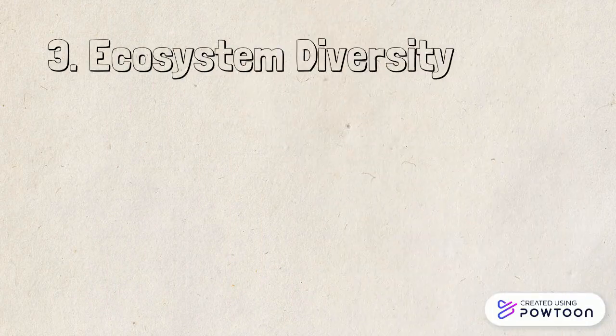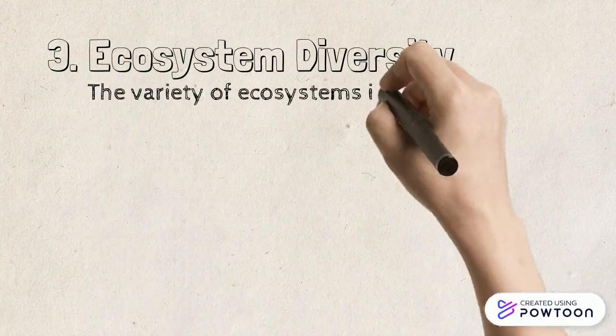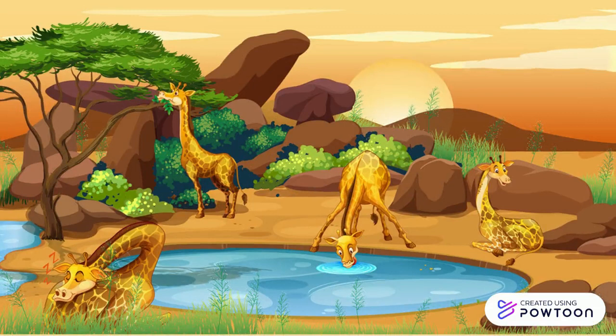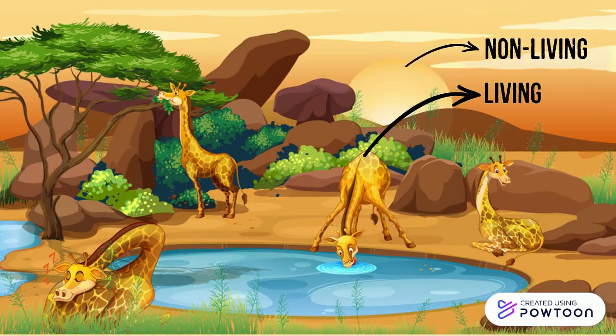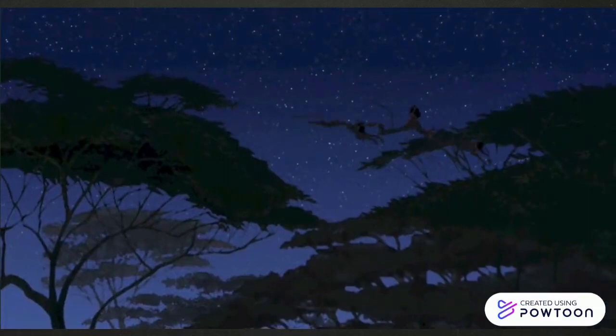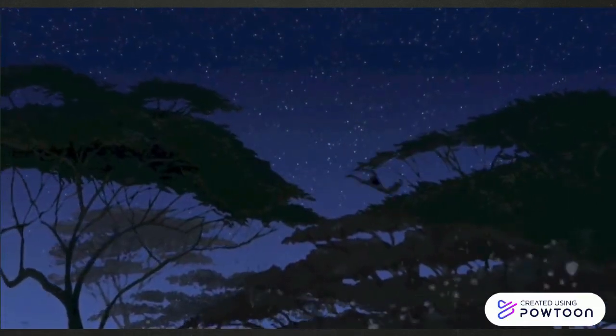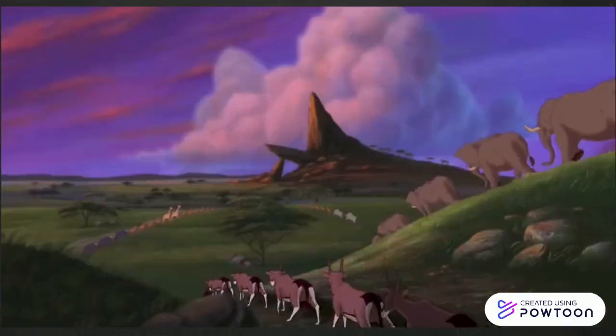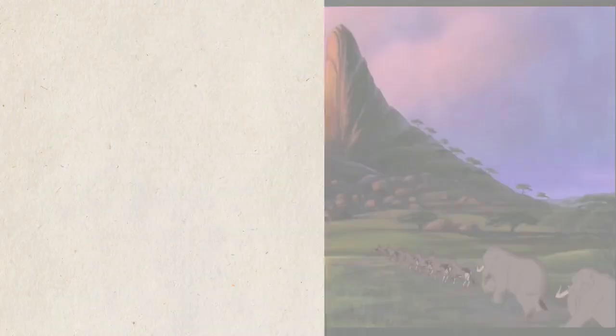Finally, ecosystem diversity looks at the variety of ecosystems in an area. Recall that an ecosystem is a self-sustaining community of living things that interact with its non-living environment, such as weather and sunlight. Back to the Pride Lands, we can see a variety of ecosystems, some as small as a self-sustaining community in a single tree, and others as large as the entire Pride Land itself.